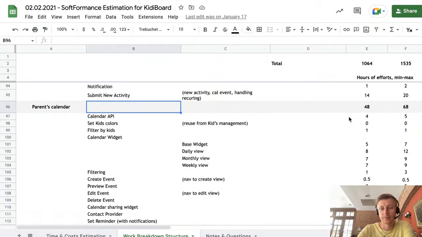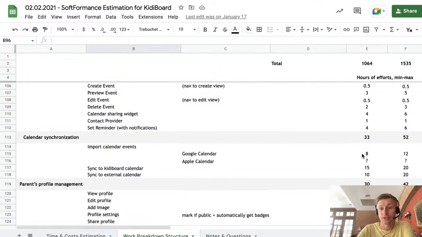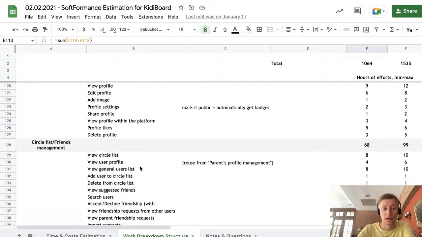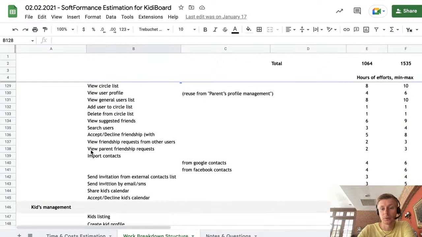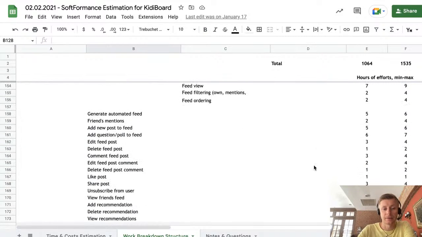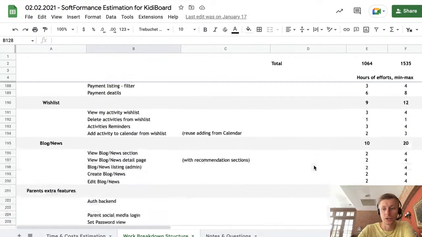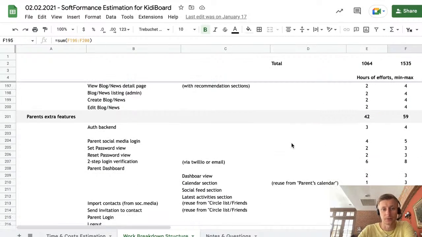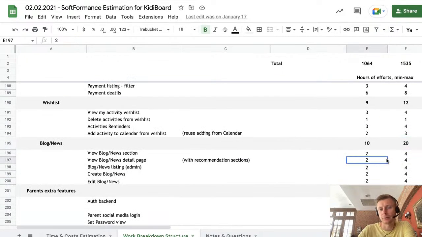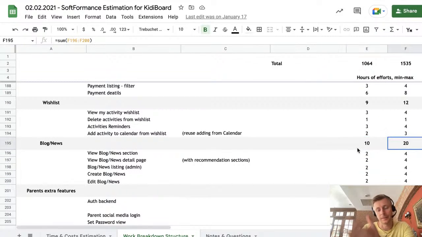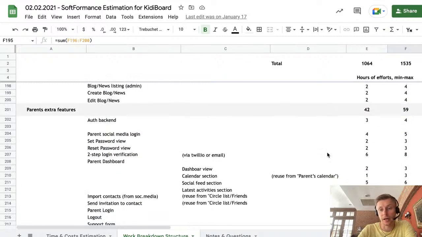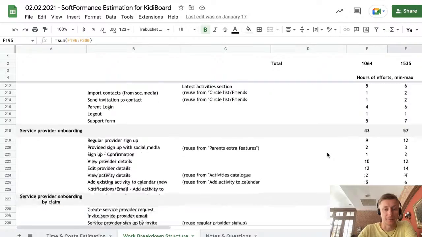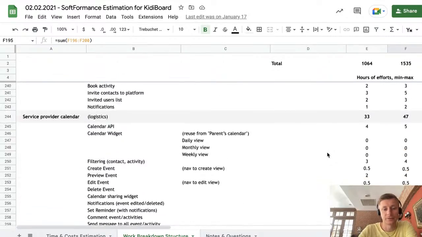Parents calendar will take this amount of hours, calendar synchronization will take this amount of hours, friends management this amount of hours, kids management functionality, social feed, wish list function, just 12 hours, blogs and news, 10 to 20 hours, because it was pretty undefined, so we just put placeholders. Those are ballpark numbers, and that's why the range is so big here, twice bigger than the minimum. And so many different things.